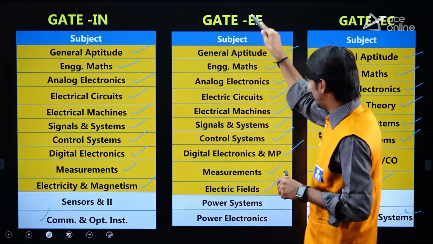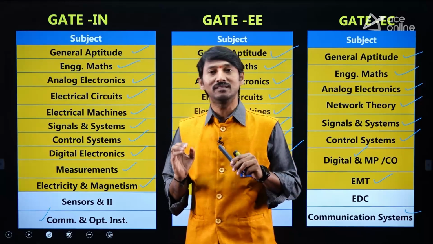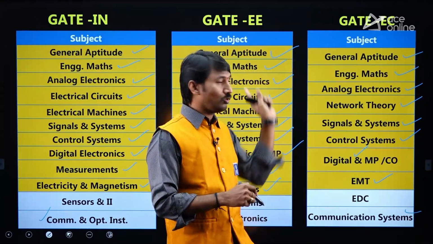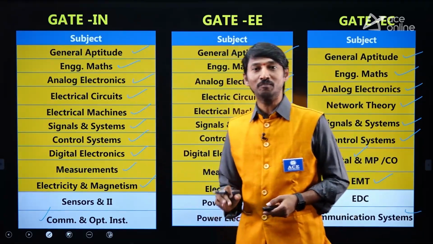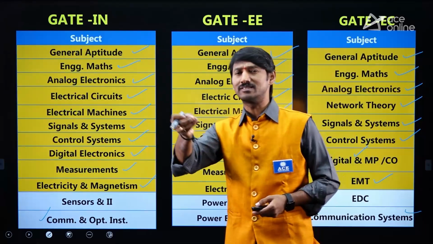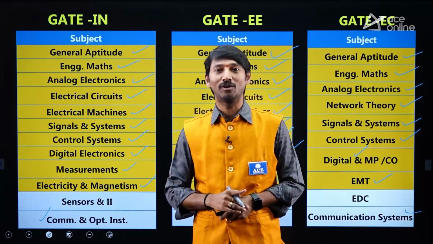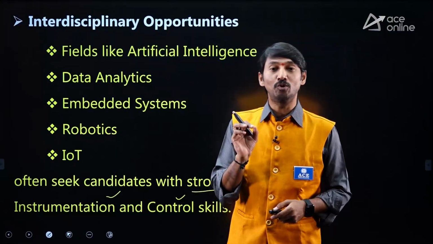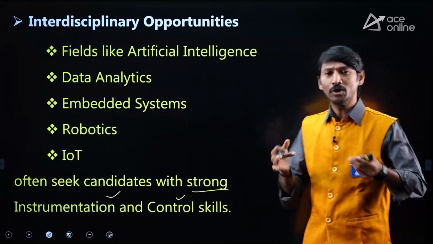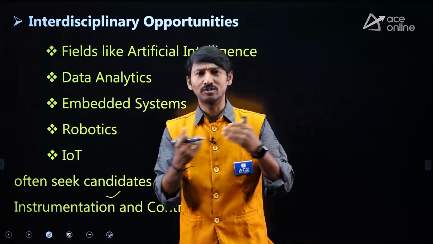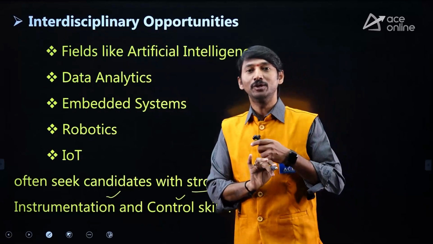It means if you prepare your own paper syllabus, I repeat, 70 to 80% of the syllabus in the IN paper will be covered. And with your paper preparation knowledge, happily you can get a good score in the IN paper, and whatever score you get, 50 or 60 or 70 approximately, there may be a chance of getting even a double-digit rank also. That is the reason why you are supposed to focus more and more on the IN paper also. You need not work separately for the two because almost 70% of the syllabus is the same. You focus more on that, write those paper questions only, and you get a good score.